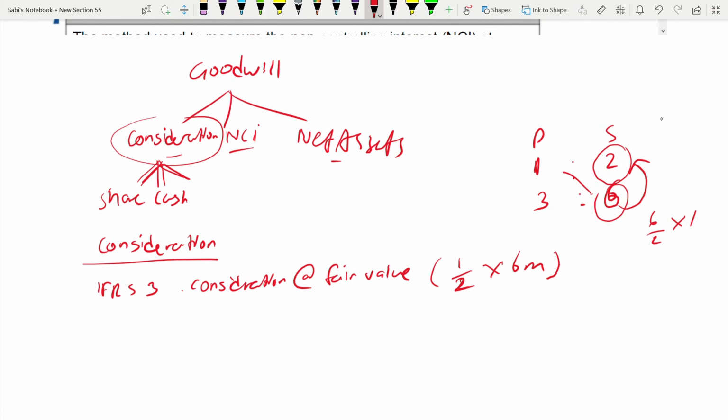That's how you are getting 3. You need to understand these ratios because students often struggle here to find the correct shares. So 3 million shares have been issued by Poland. This you can write in the second paragraph. Valued at fair value of $6 each.